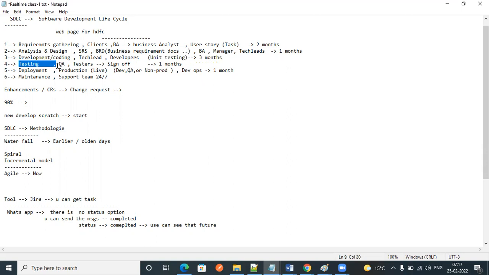There will be separate regions. There are three regions: development region, QA region, and production region. QA is nothing but non-prod. Sometimes there might be four regions: dev, QA, QA1, production. Production is nothing but live.